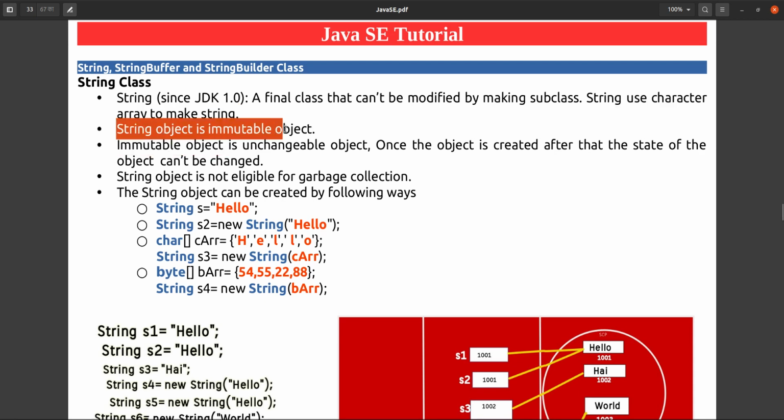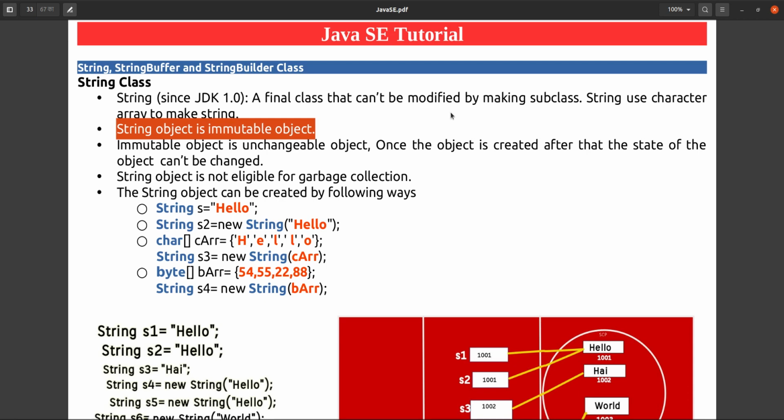A String object is an immutable object. What does immutable mean? This is also a design pattern. Immutable means once you have created the object, you cannot change the state of the object. Mutable means you can change the state of the object n number of times, according to your requirement.